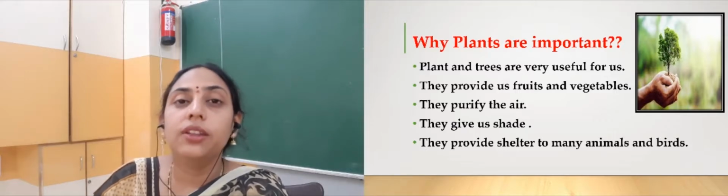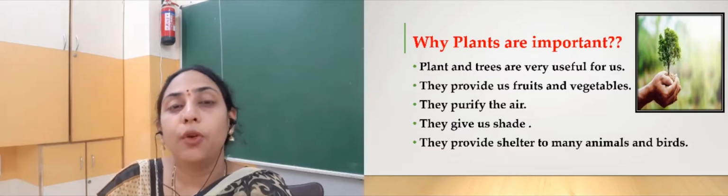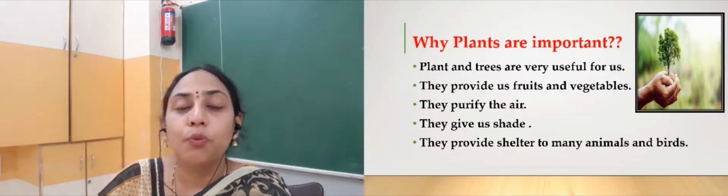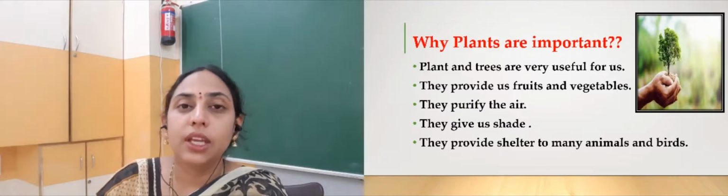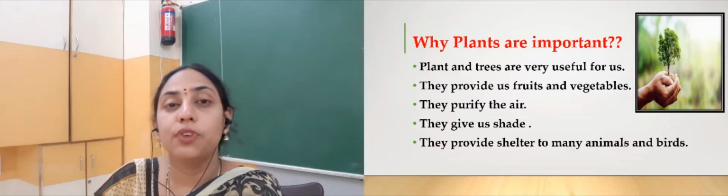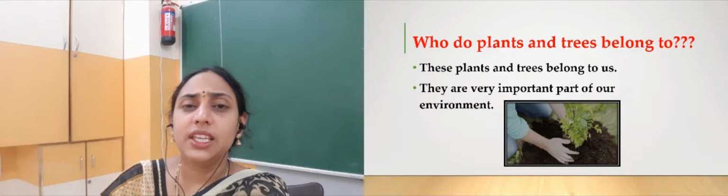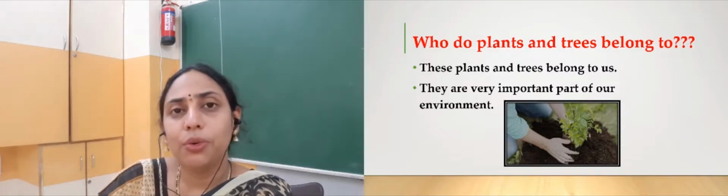Then they purify the air, they keep the air clean, then they give us shade and provide shelter. It is the home for many animals and many birds also, right. So we know we get so many things from these plants and trees. But to whom do these plants and trees belong?